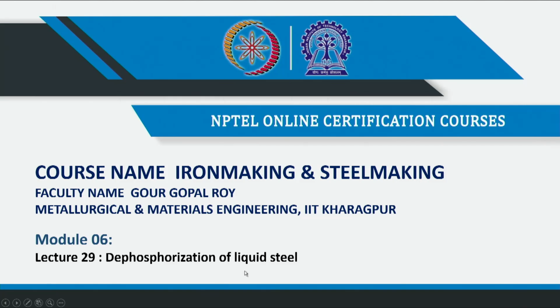Welcome. This is lecture 29, Dephosphorization of steel. Last lecture we talked about the oxidation of carbon, silicon and manganese, and in this lecture we will talk about the oxidation of phosphorus during steel making. Okay, so this is the dephosphorization.